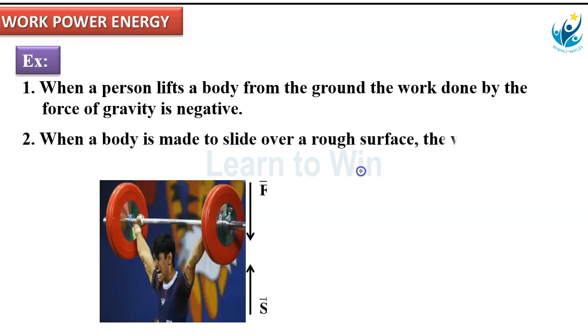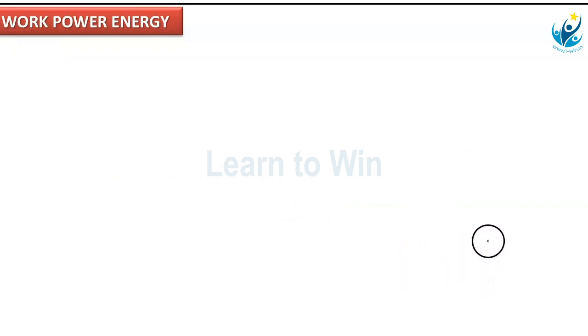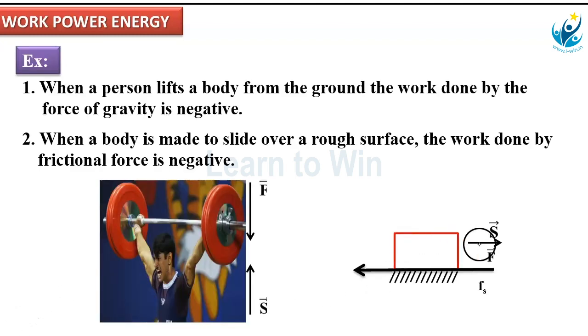Second example. When a body is made to slide over a rough surface, the work done by friction is negative. Why? Because here the applied force direction is along this direction. But friction always acts in a direction opposite to the tendency of motion or relative motion. This arrow mark direction gives the frictional force direction, but the body displacement is along this direction.